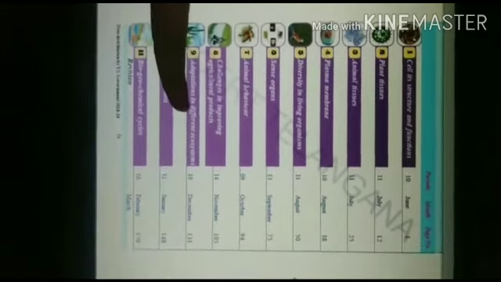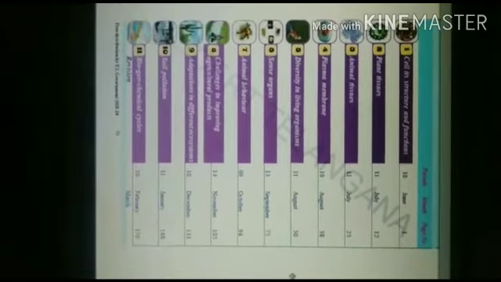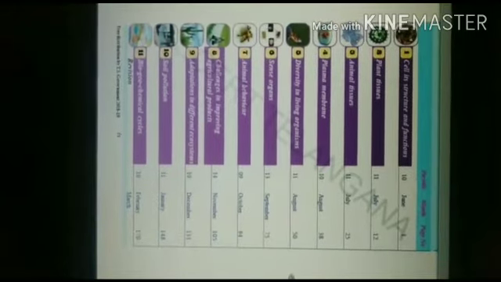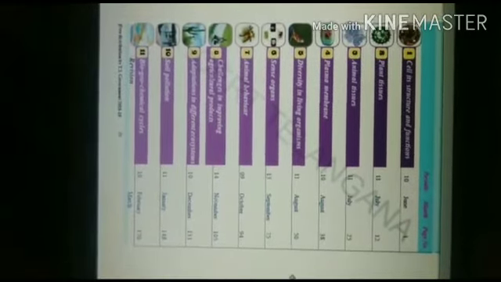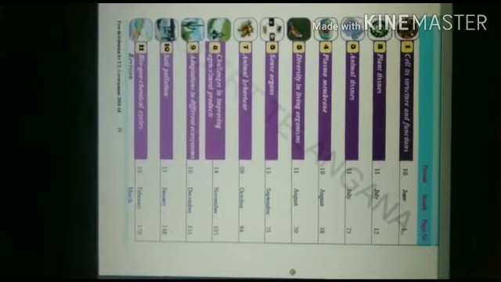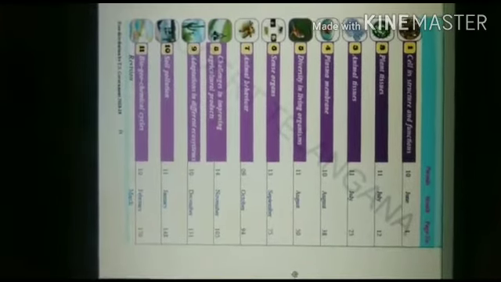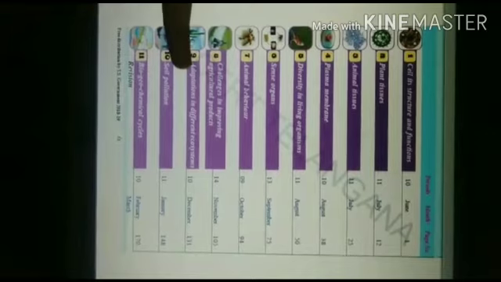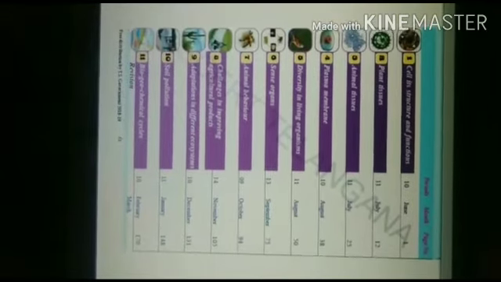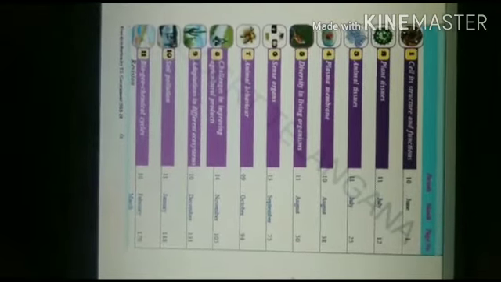And ninth is adaptation in different ecosystems. So you have already studied about different ecosystems like desert ecosystem, mangrove ecosystem, forest ecosystem. So the plants and animals are different in different ecosystems.